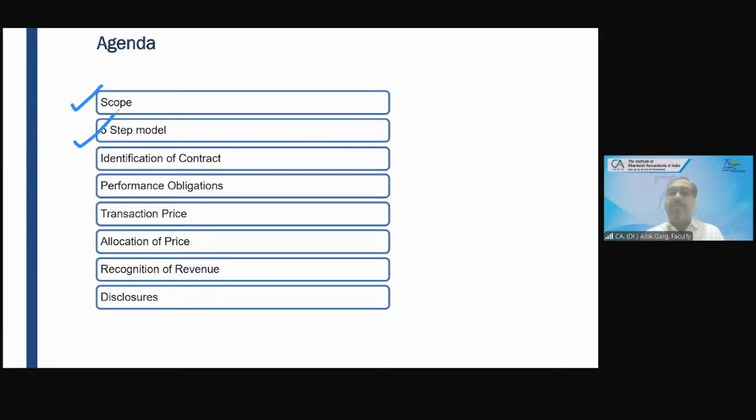Friends, this standard talks about the 5-step model, right? If I talk about the heart of this standard, the heart of this standard is the 5-step model. This standard revolves around the 5-step model. This standard has given you 5 steps, and in our 5 days, we will be covering these 5 steps only. What are the 5 steps?